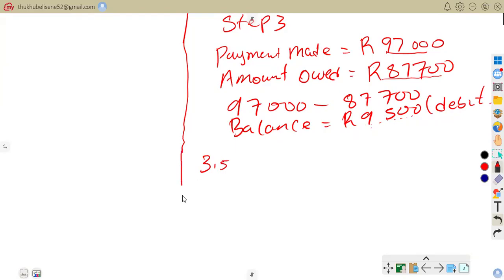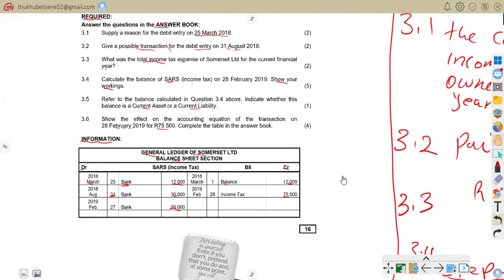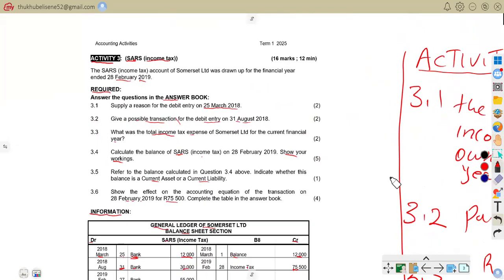We are to move on to 3.5. So let's come to 3.5. So here we are on our 3.5. 3.5 says, refer to the balance calculated in question 3.4 above. Indicate whether this balance is current assets or current liability. So that is the question.